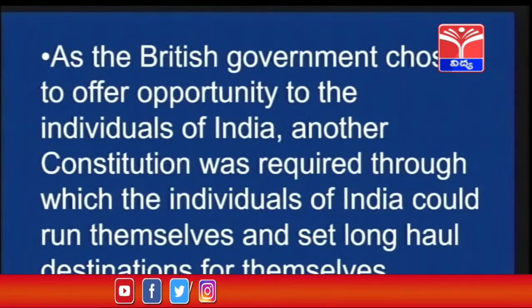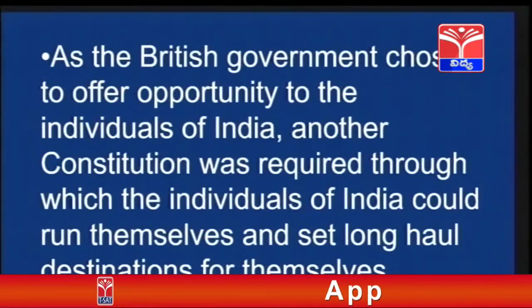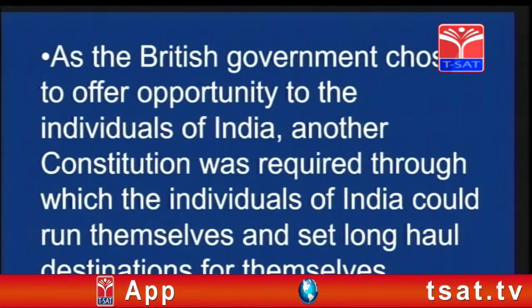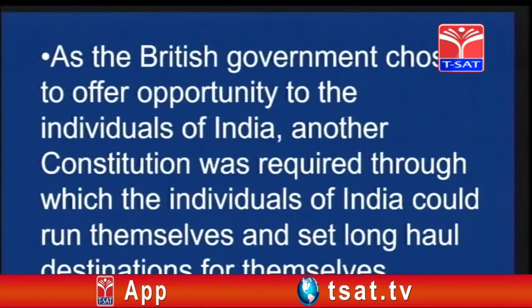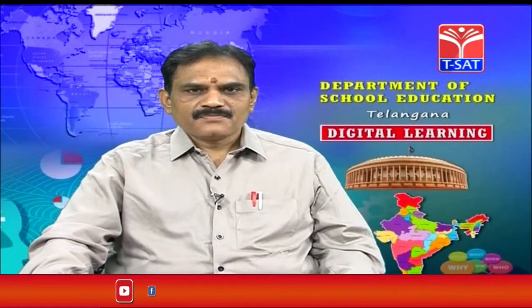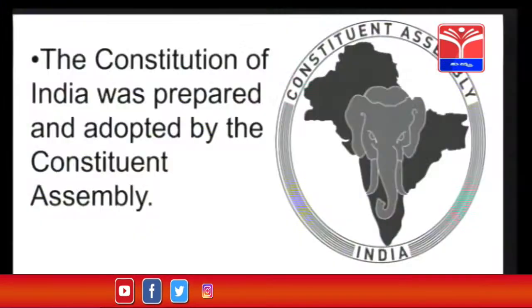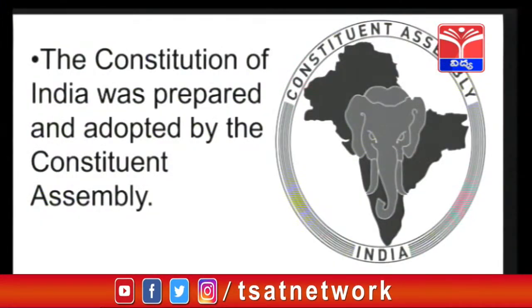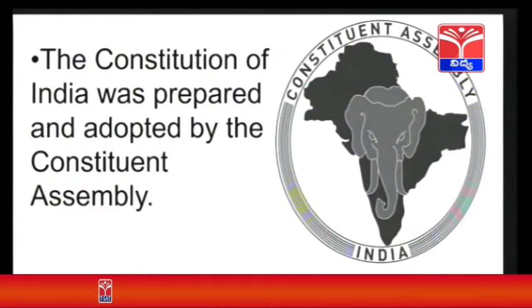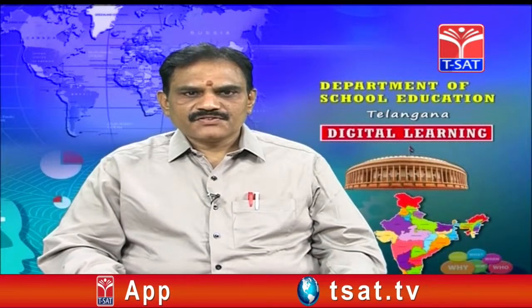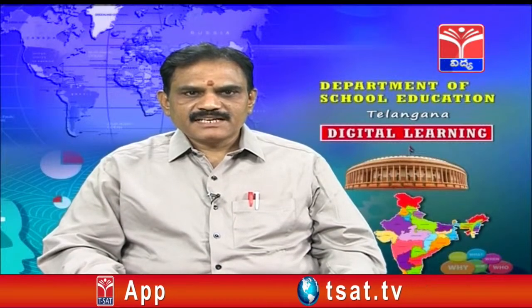As the British government chose to offer the opportunity to the individuals of India, another constitution was required through which the individuals of India could govern themselves and set long-term goals for themselves. The Constitution of India was prepared and adopted by the Constituent Assembly. This is the symbol of the Constituent Assembly. A Constituent Assembly was formed in 1946.